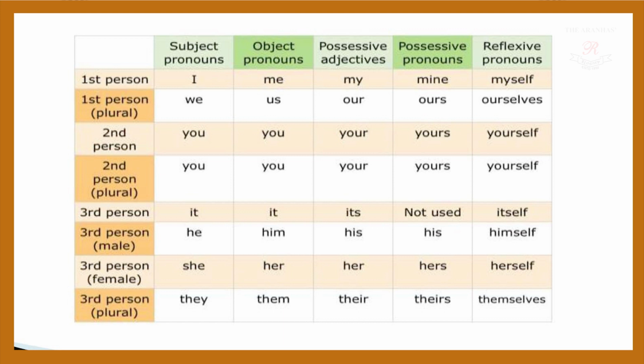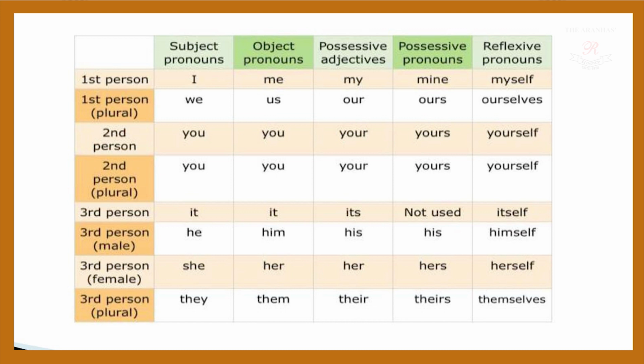Now third person, if it is singular, he we use for male, she for female, and as plural we will use they. Okay? In object, him for male, her for female, and them becomes plural.